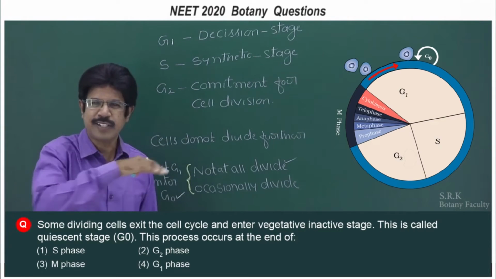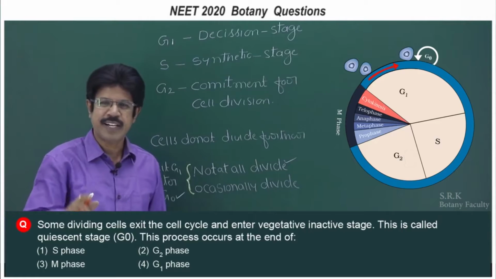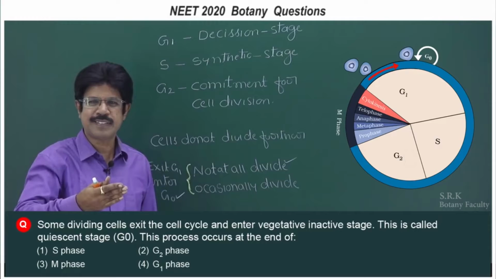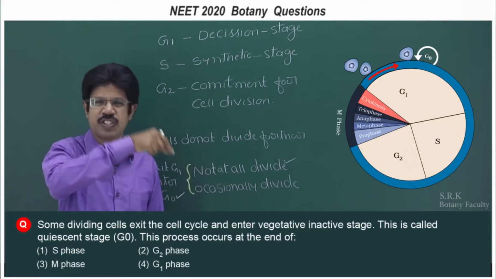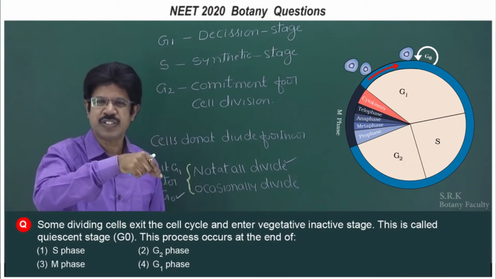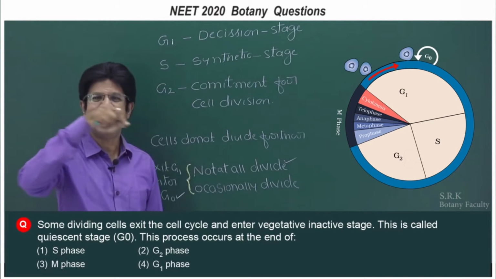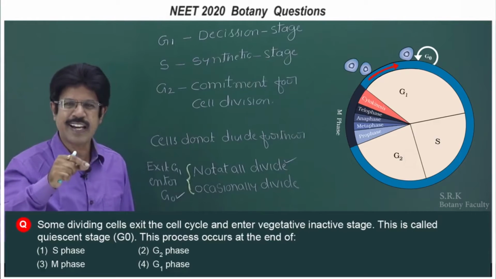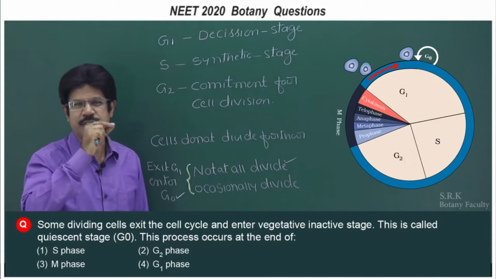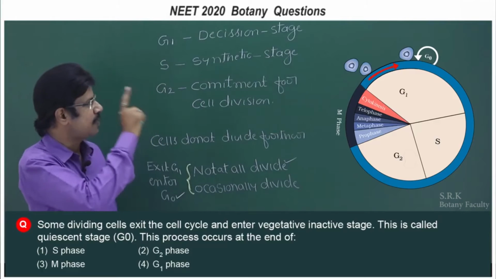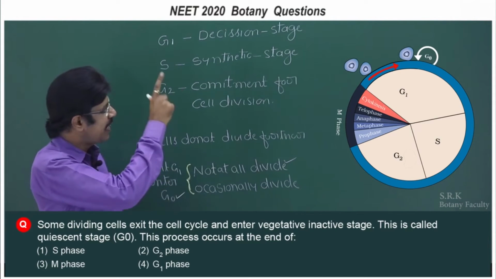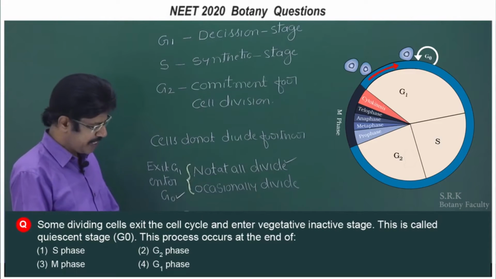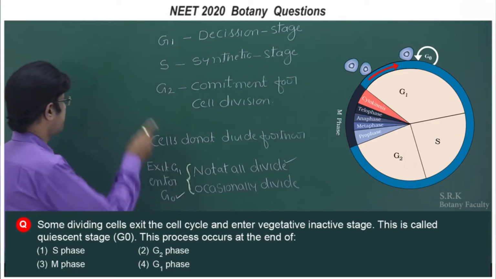So, G0 is not at all said to be a termination stage, it is a suspended stage. Whenever there is a requirement of the cells, it exits G0 and enters G1. When there is no requirement of division, it exits G1 and enters G0. So, G1 is a decision stage, every cell has to enter into G1. In the diagrammatic representation of the text, it exits G1 and enters G0. So, the right option is the fourth option.